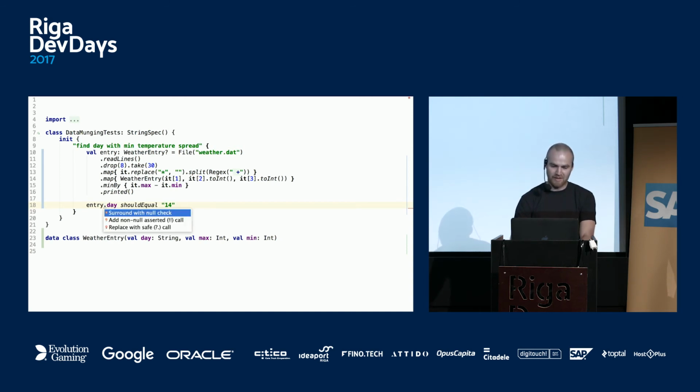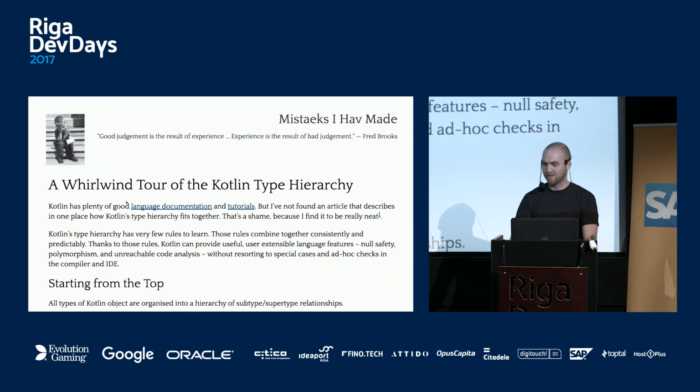And arguably the last option is the best for the test. The question mark dot means if entry is null, the whole expression is null. So it will be just assertion null not equals 14. There is a blog post by NetPrice about nullable types. It's a good blog post, I recommend reading it. You can quickly look at the pictures.